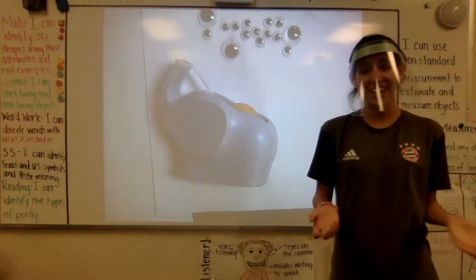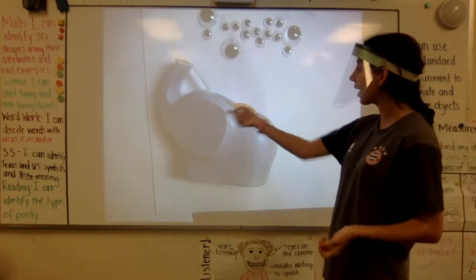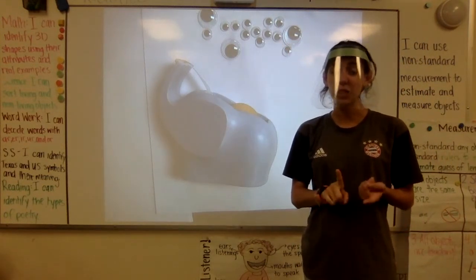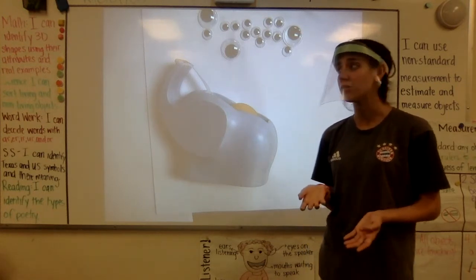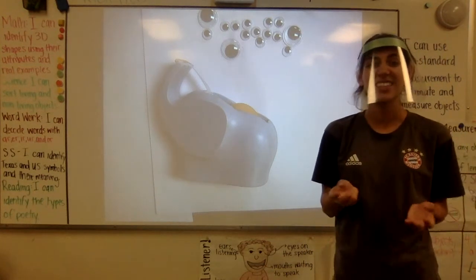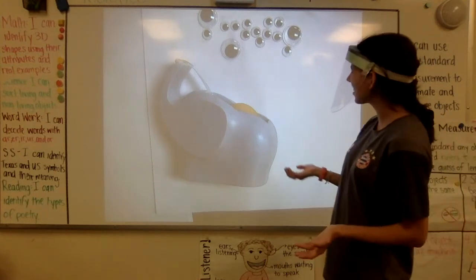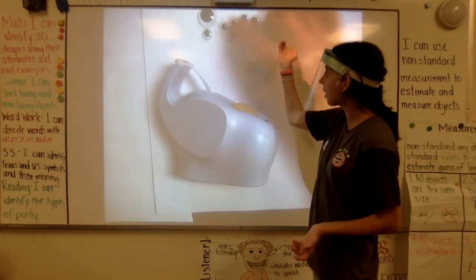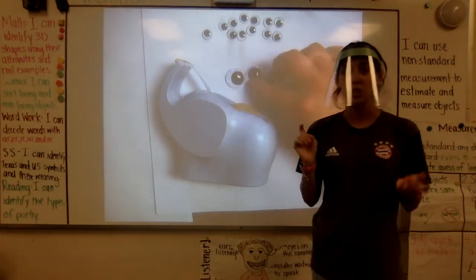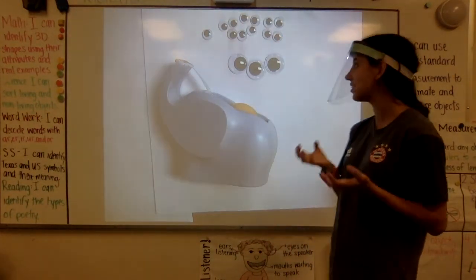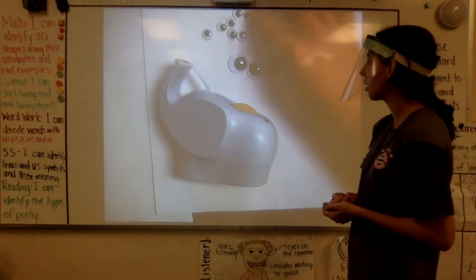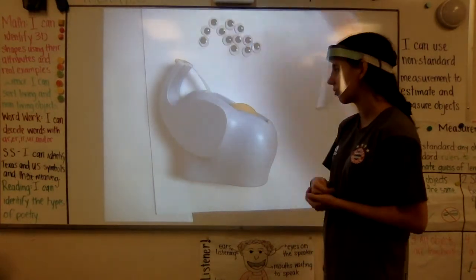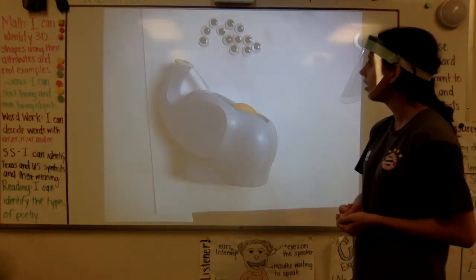All right, let's go ahead and start measuring. I'm going to measure this tape dispenser using my googly eyes. Now, I know one of the rules of measurement says that everything that I use for non-standard measurement has to be the same size. Well, I can tell that some of these googly eyes are really big, some are really little, some are medium sized. So I'm going to want to get all of the googly eyes that are the same size in order to measure. And I'm going to use these medium-sized googly eyes in order to measure my tape dispenser.